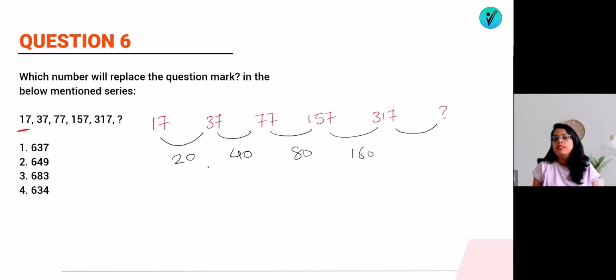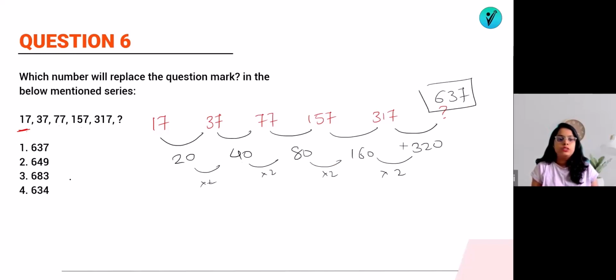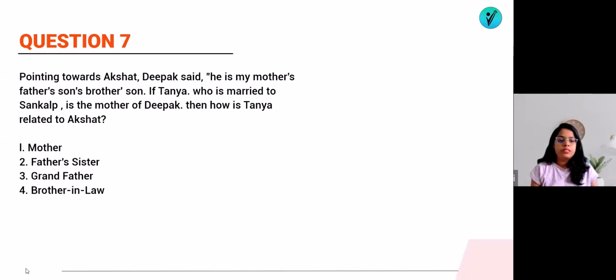So if you observe this difference, 20s are 40, 40s are 80, 80s are 160. So 160s are will be 320. That means this difference should be 320. So 317 plus 320 will be 637. So your number will be option number A, that is 637. Easier. Now let's jump on the question number 7.